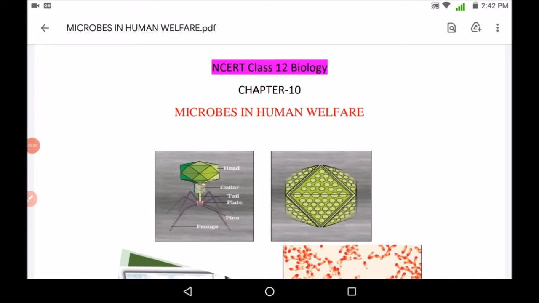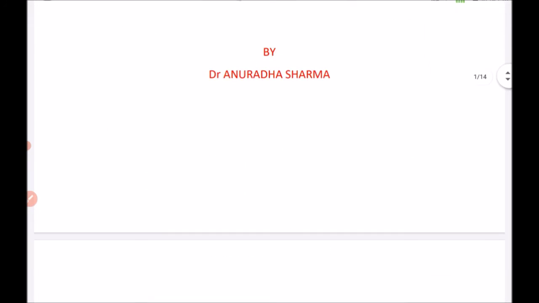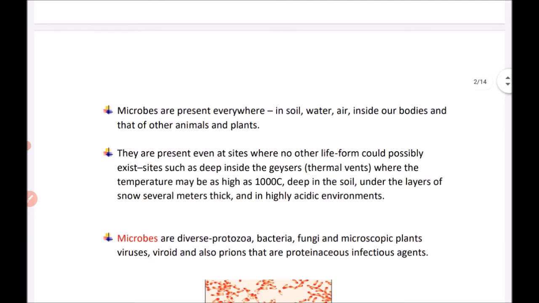Hello friends, today we will study chapter 10 of class 12 biology, that is microbes in human welfare. So first of all we should know what microbes are.